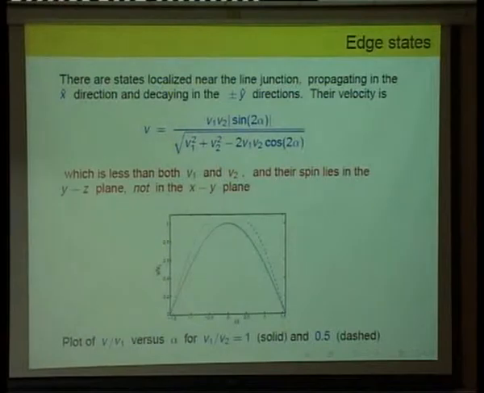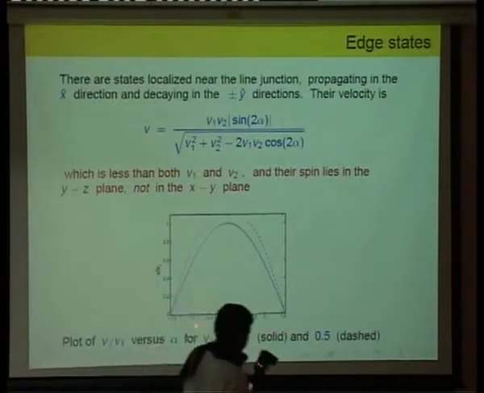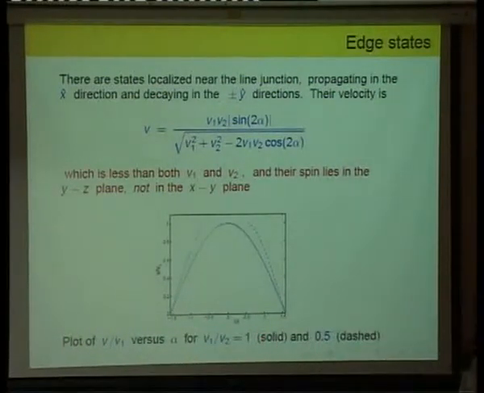They also have a spin which points in the yz plane, not in the xy plane. So their spin is not locked to their momentum in the same direction as these electrons in the rest of the topological insulator surface. So by looking at their energy momentum dispersion and their spin, in principle they can be distinguished from the states elsewhere in the surface. And here's a plot of the velocity as a function of this barrier alpha.